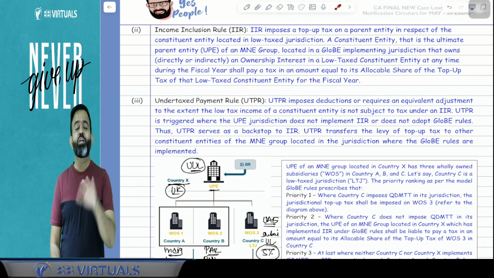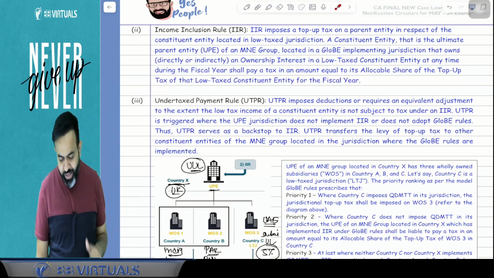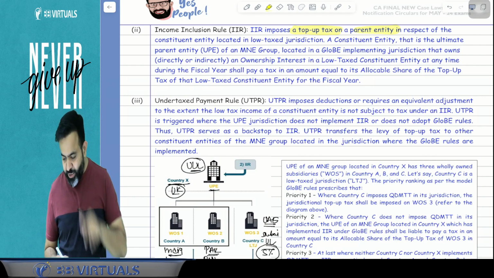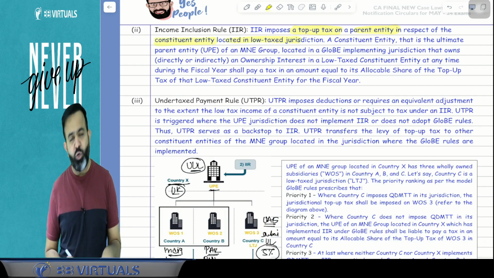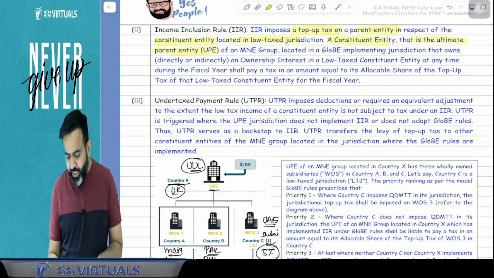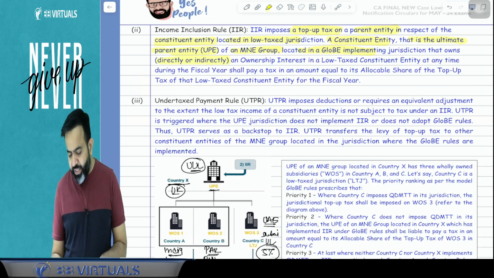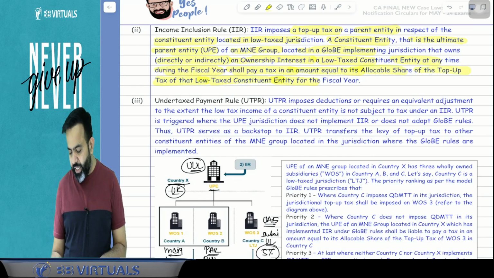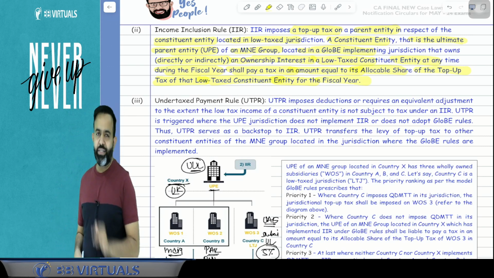IIR means Income Inclusion Rule. So here the IIR imposes a top-up tax on the parent entity in respect of the constituent entity located in a low tax jurisdiction. A constituent entity that is the ultimate parent entity of the MNE Group located in a GloBE implementing jurisdiction, that owns directly or indirectly an ownership interest in the low tax constituent entity at any time during the fiscal year, shall pay the tax in an amount equal to its allocated share of the top-up tax of that low tax jurisdiction entity for the fiscal year. So in simple words guys, it's very simple.